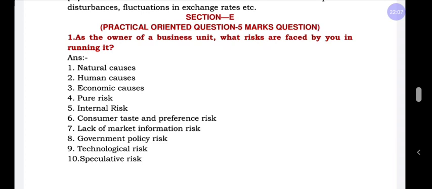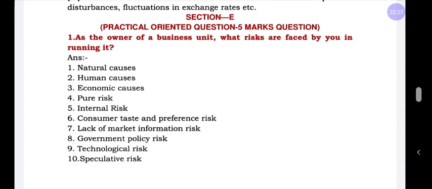In this chapter, the practical oriented question is: as the owner of a business unit, what are the risks you are facing in running it? That means if you are running a business, what risks are you going to face? You can face different risks.